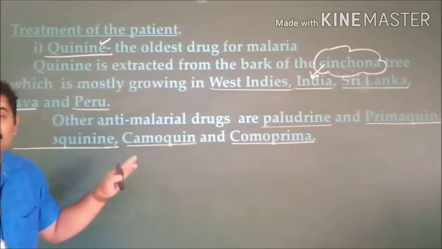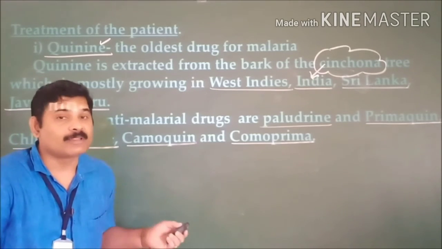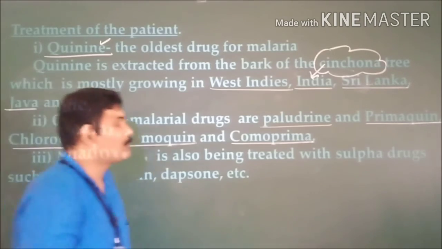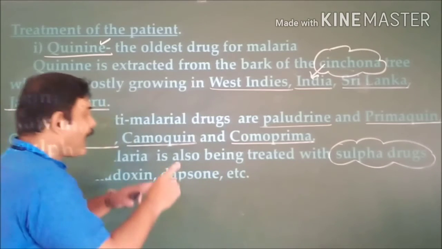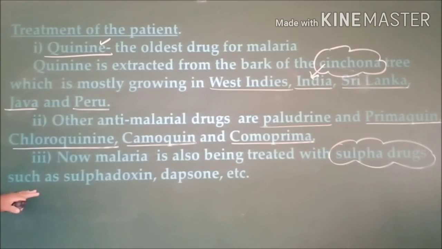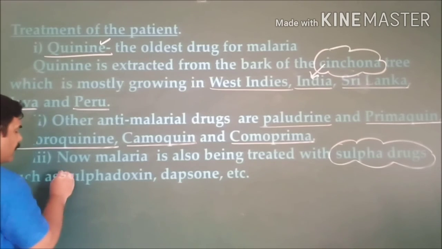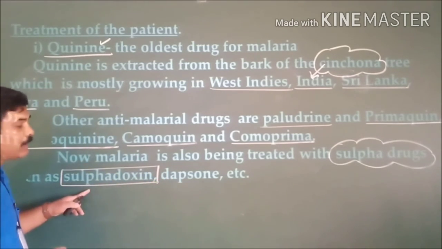All these are the drugs nowadays we are using to treat malaria patients. Along with that, sulfur containing drugs are also being used nowadays in order to treat it. Examples for sulfur containing drugs include sulfadoxine. Sulfadoxine is a drug used in order to treat this.